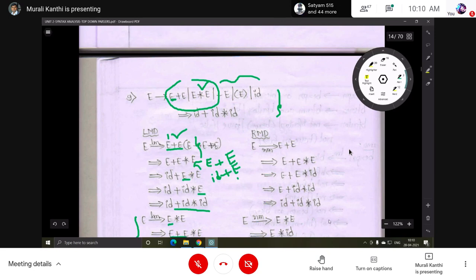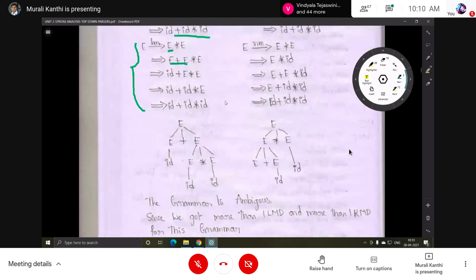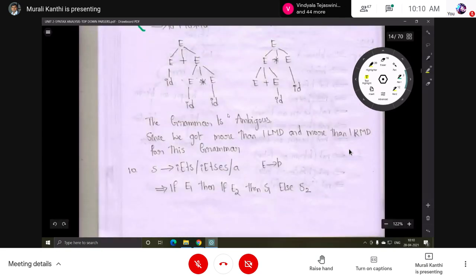Some types of grammars, you may not identify in the first step by looking at these symbols. Some steps of expansion are required, and after expansion we can say. But in this grammar, we can directly say by looking at these productions that this is an ambiguous grammar.